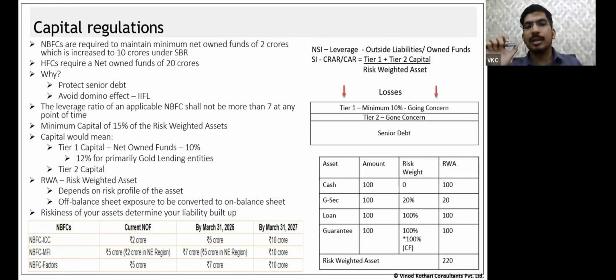Here there are two reasons. First, in the previous sessions I've also discussed that the financial sector is very crucial. Whenever losses are absorbed by the senior debt, only then is there a default. If the losses are sufficiently covered by the equity holders themselves, we will not have any default. Default occurs when I'm unable to pay the debt holders. And whenever there is a default in the financial sector, it's a huge thing. There are two reasons. One is that all these financial intermediaries are interconnected.